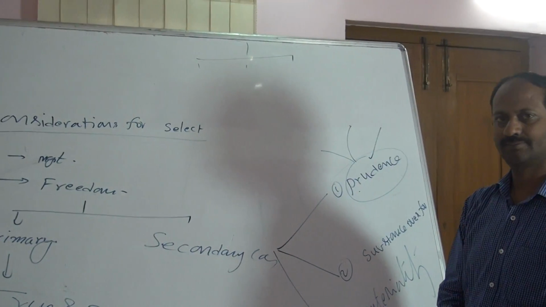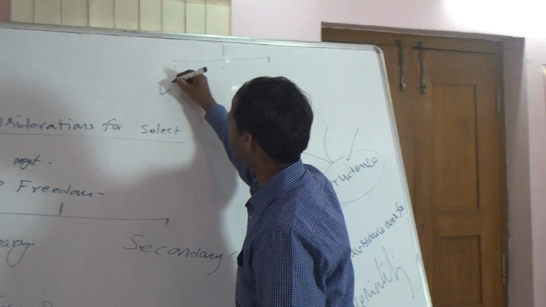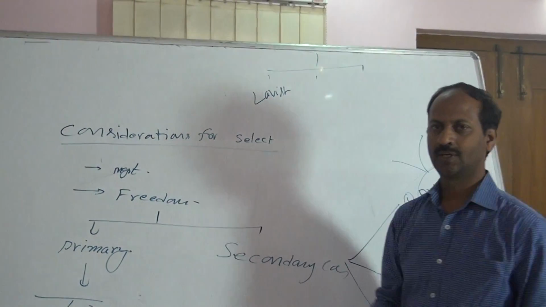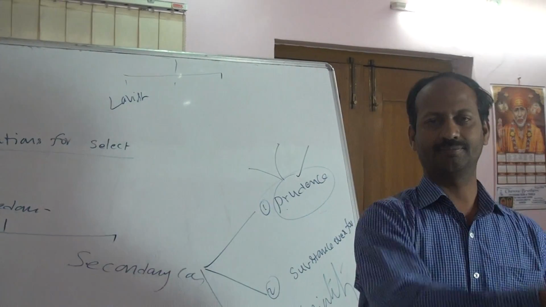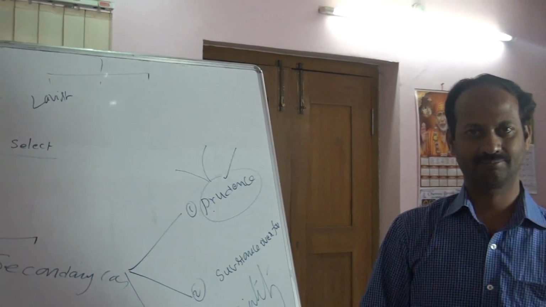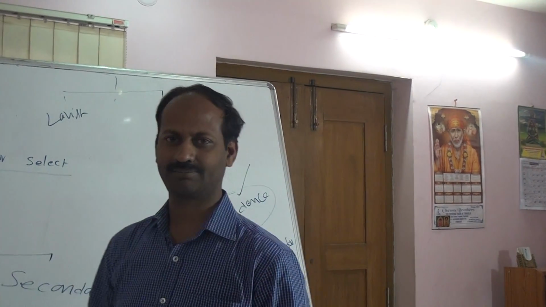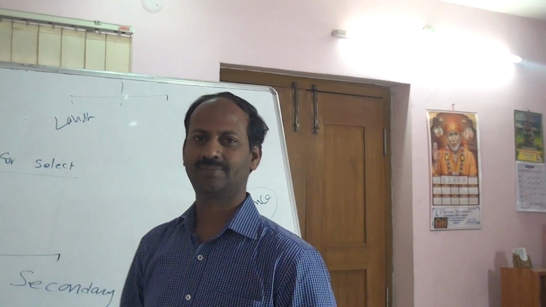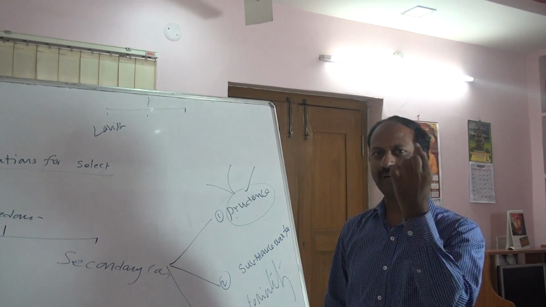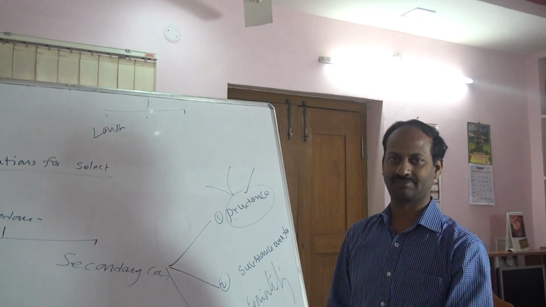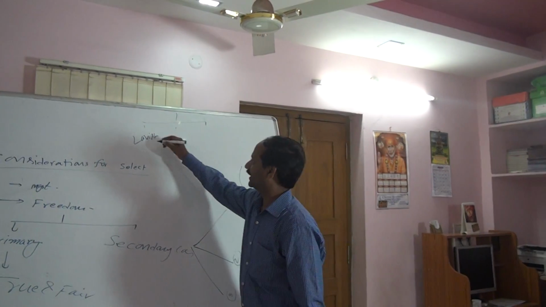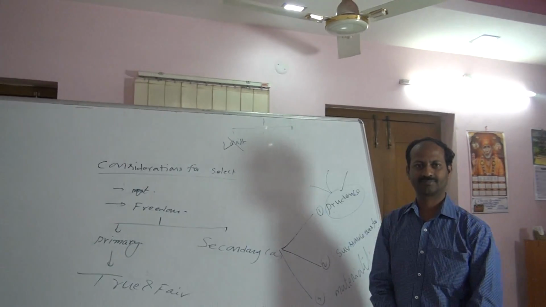One is lavishness. If spending 1 rupee is enough in that situation, but one person is spending thousands, that is not correct.